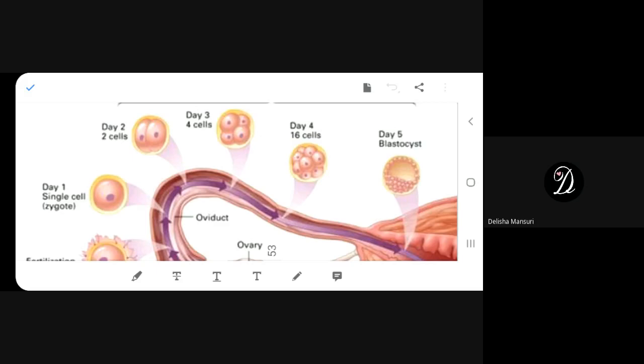You should be knowing all these things by now, beta. Budding. Which is the second one? Budding. Where do you get this budding? One is curd, I think you know the yeast, and the other one is aquatic organism, that is hydra. I think I taught you this also. So a part of the organism bulges out. It's like a bud, and then it grows slowly, and then it develops into a separate individual. You understood now? This is called budding.